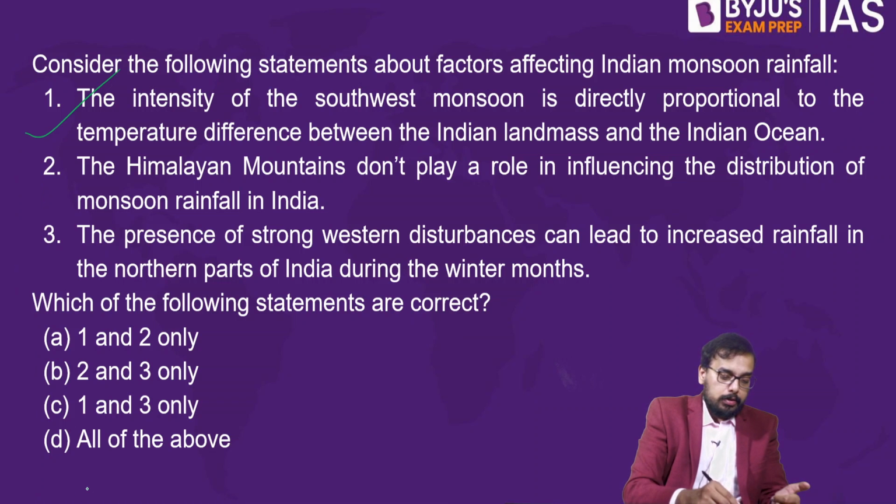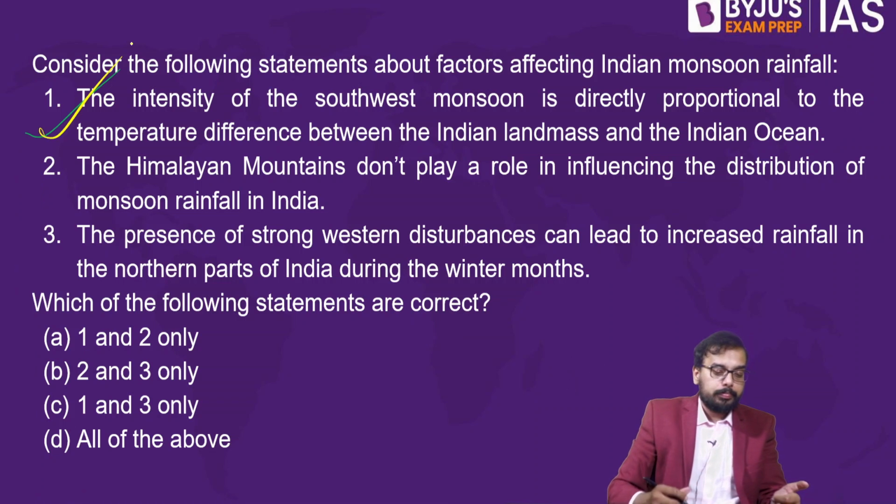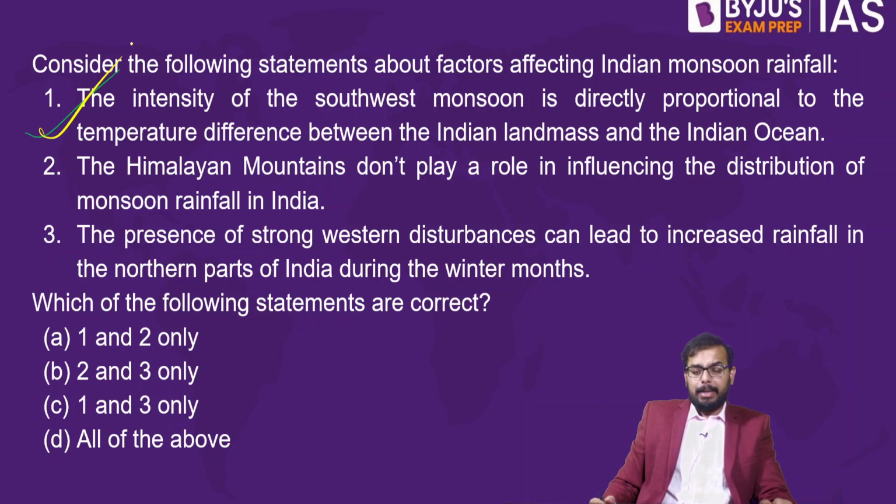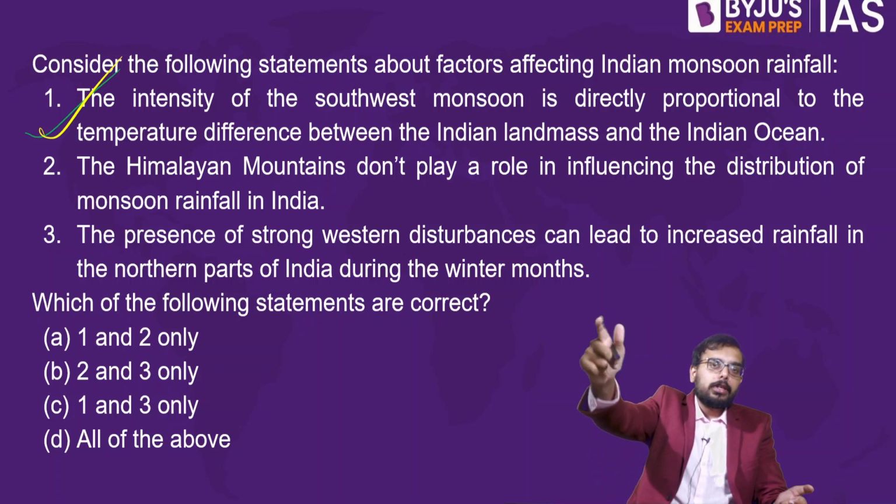So what about statement 2? Statement 2, the Himalayan mountains don't play a role in influencing the distribution of monsoon rainfall. Does Himalaya have any role in monsoon rainfall? So what do you think? It's the mighty Himalaya. Does it not have any role in Indian monsoon? It has. In fact, it is your Himalayas that block the monsoon wind from crossing to Tibet.